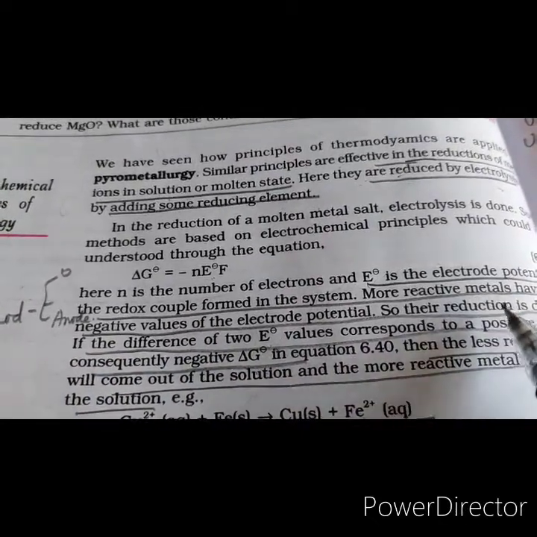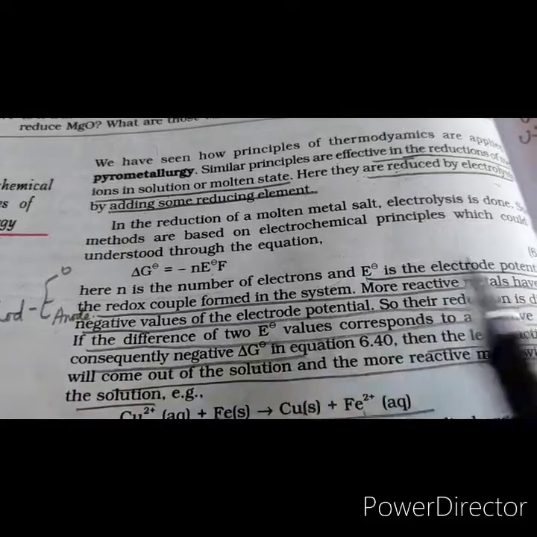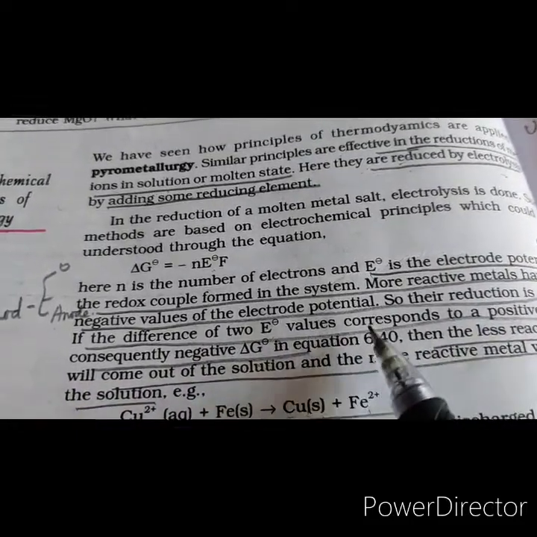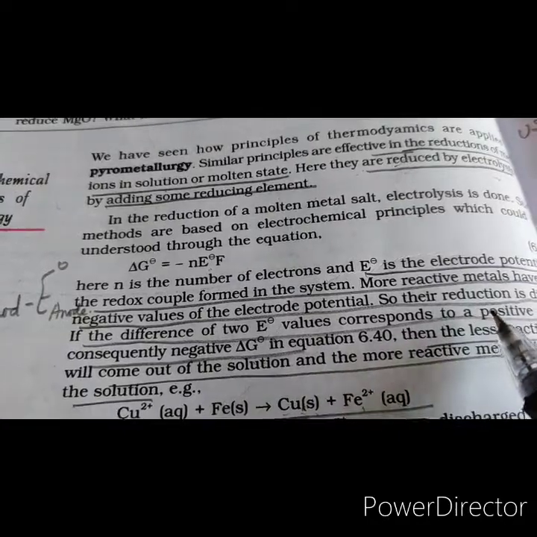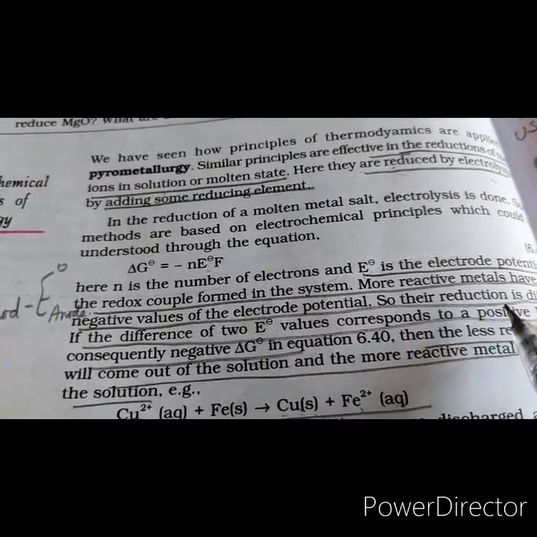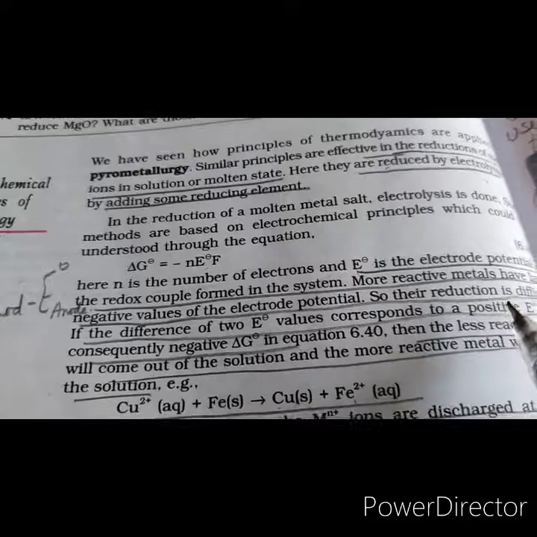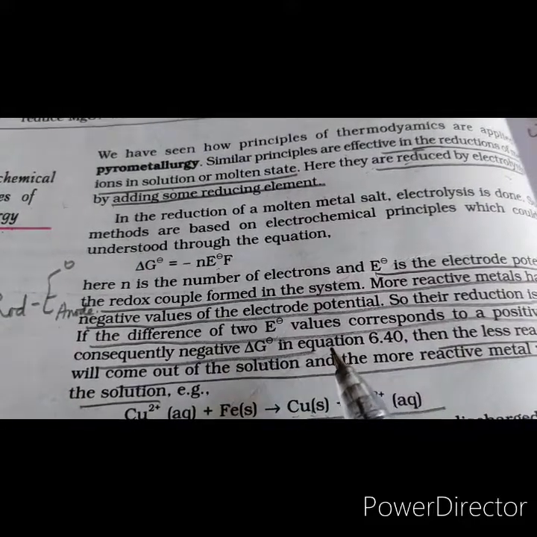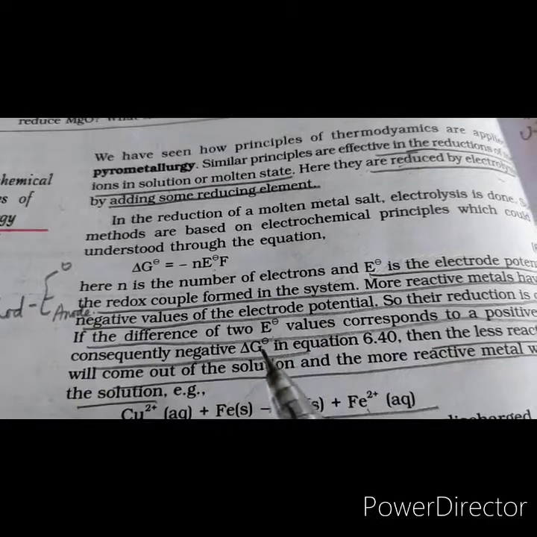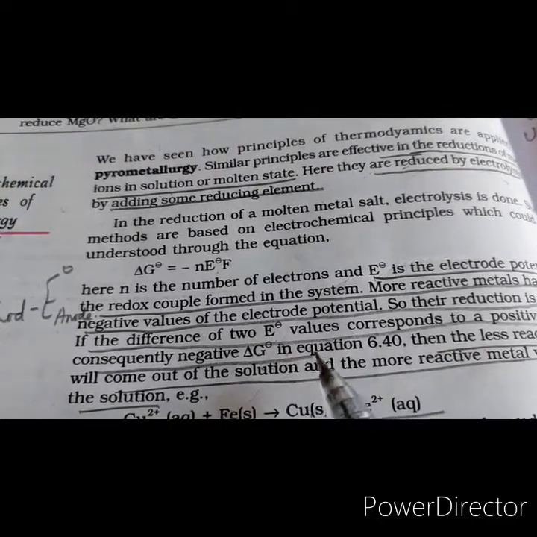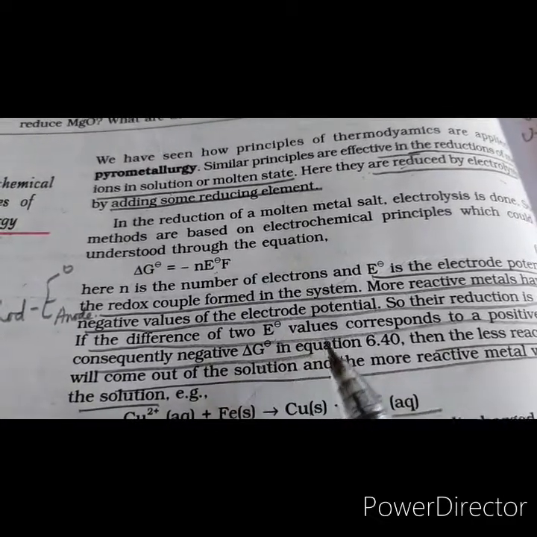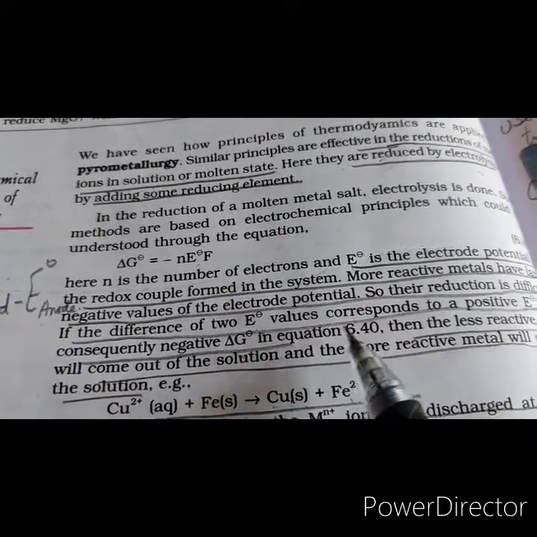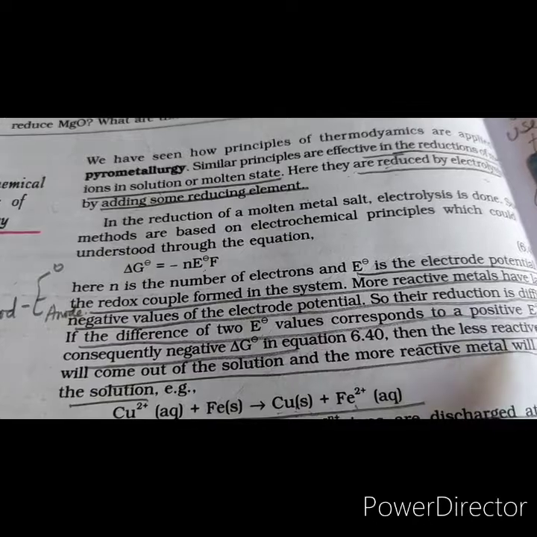So the more reactive metals, let me talk about zinc. Zinc has a very large negative value of the electrode potential, right? So the reduction of zinc is very difficult. Zinc cannot accept electrons, it can only lose electrons. Now say we have a zinc copper couple as the redox couple. So zinc will lose electrons and copper will gain electrons, and the difference of these should come out to be a positive E naught.